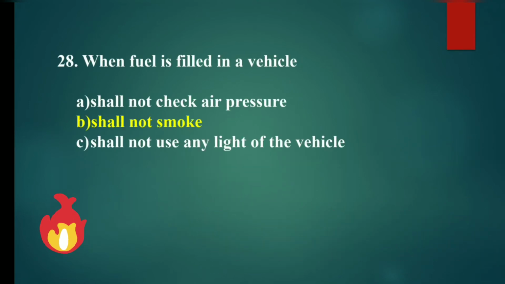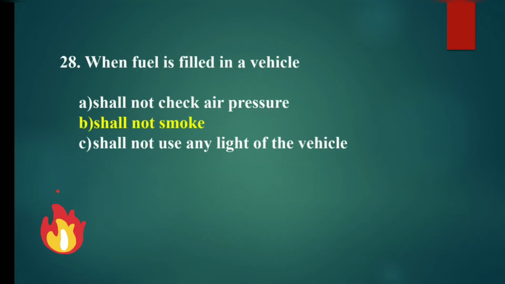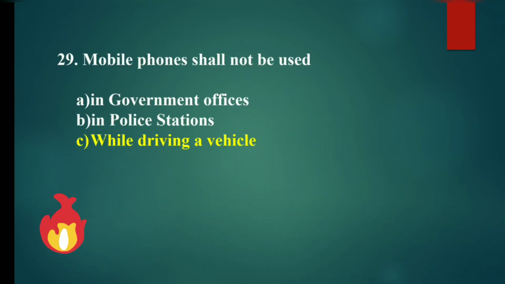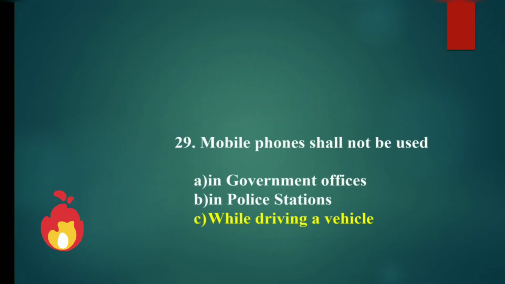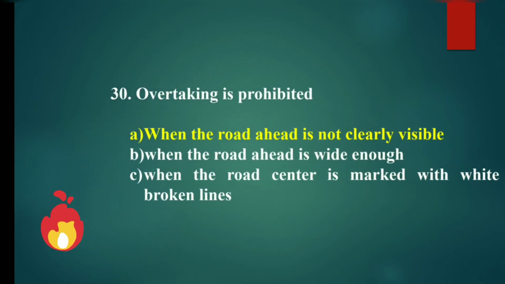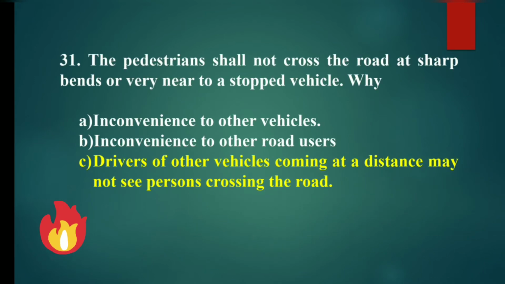When fuel is filled in a vehicle, you shall not smoke. Mobile phones shall not be used while driving a vehicle. Overtaking is prohibited when the road ahead is not clearly visible. The pedestrians shall not cross the road at sharp bends or very near to a stopped vehicle. Why? Drivers of other vehicles coming from a distance may not see persons crossing the road.